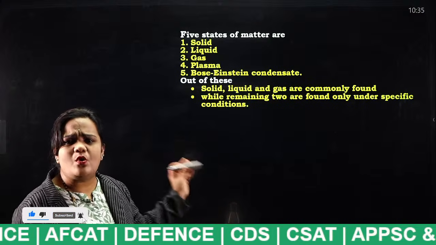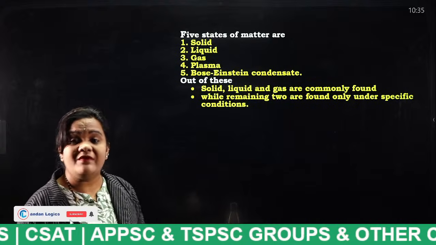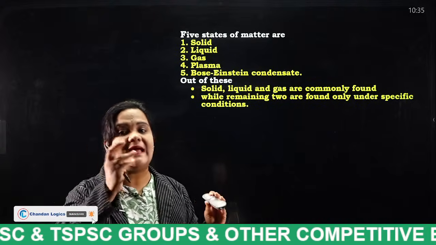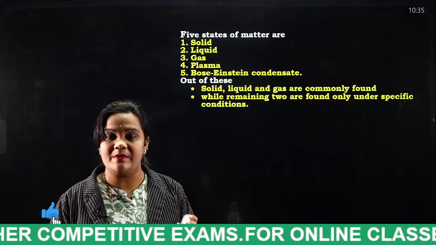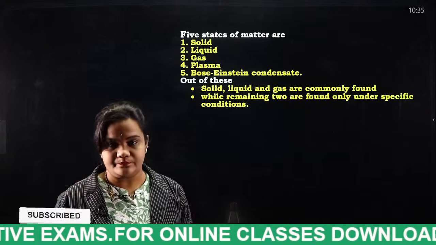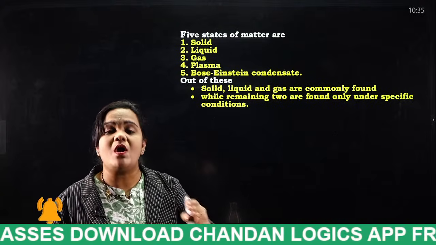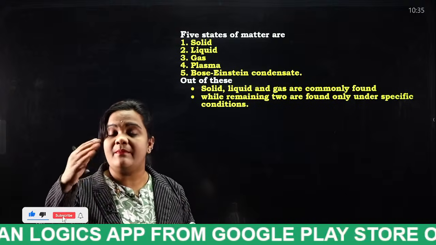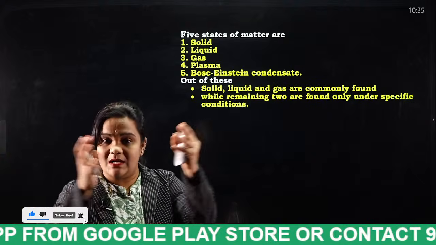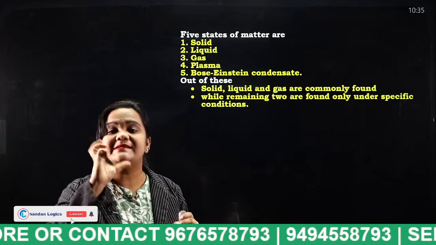And what is Bose-Einstein condensate? Bose-Einstein condensate is when the particles which are present in the atmosphere get cooled at absolute zero temperature. So what happens to those particles? Even though there are many particles, they all cool down and form like a single solid object.